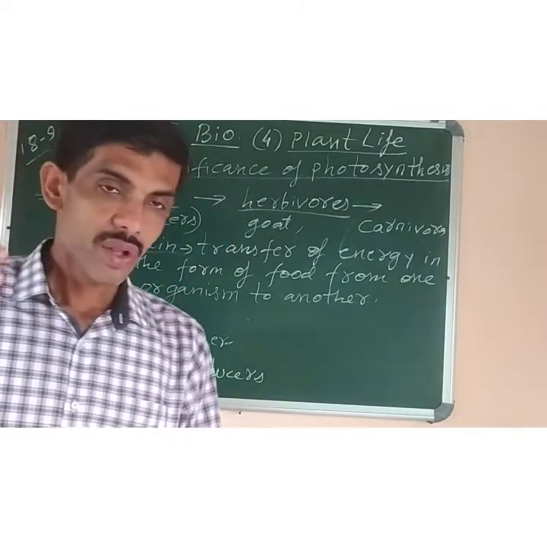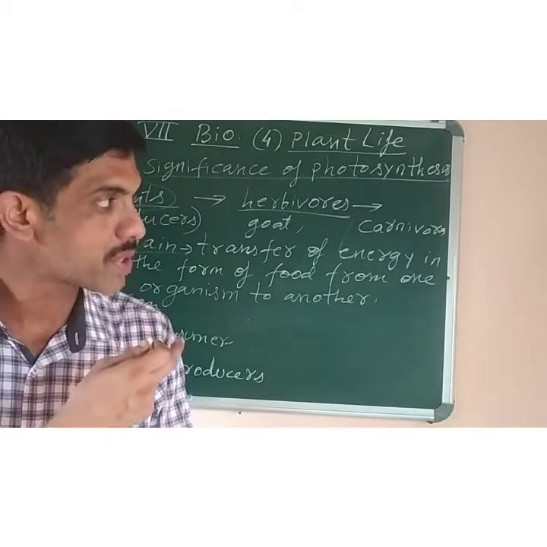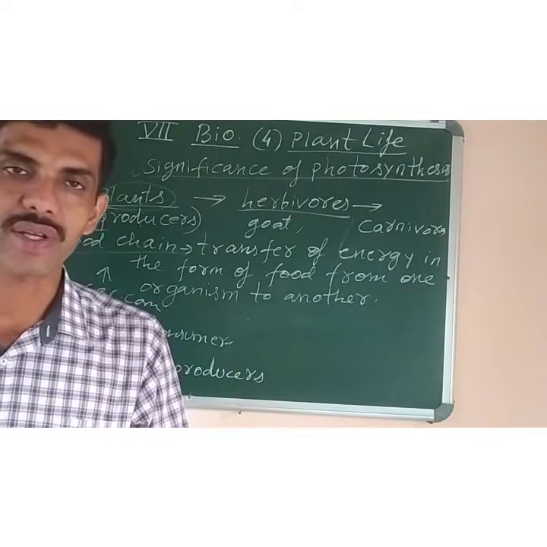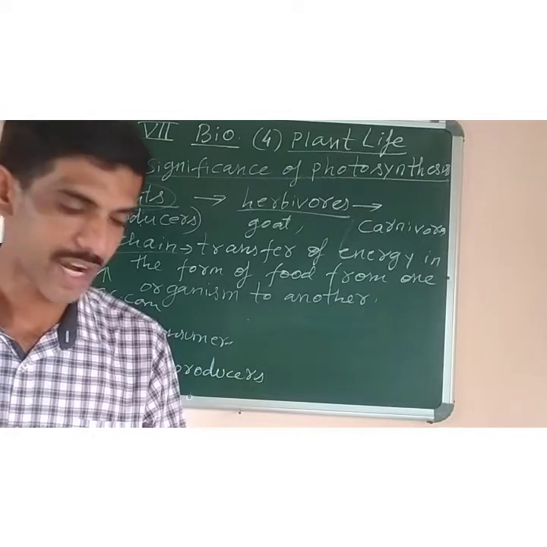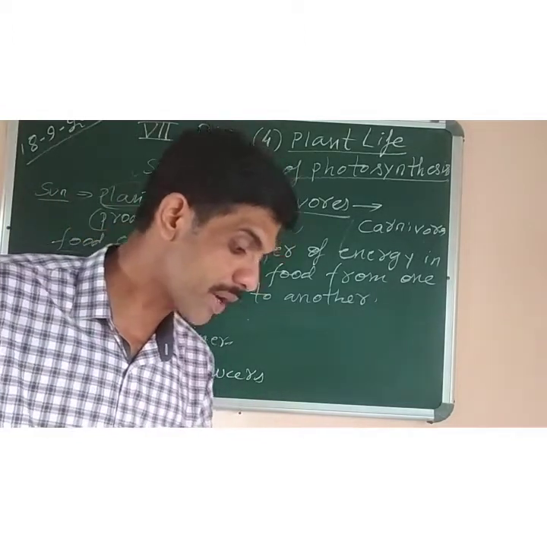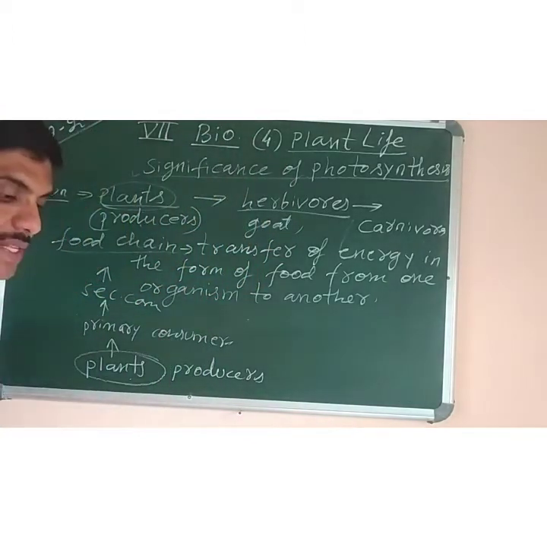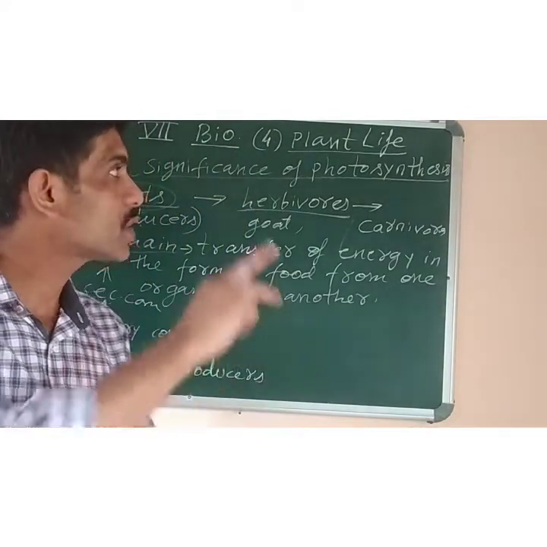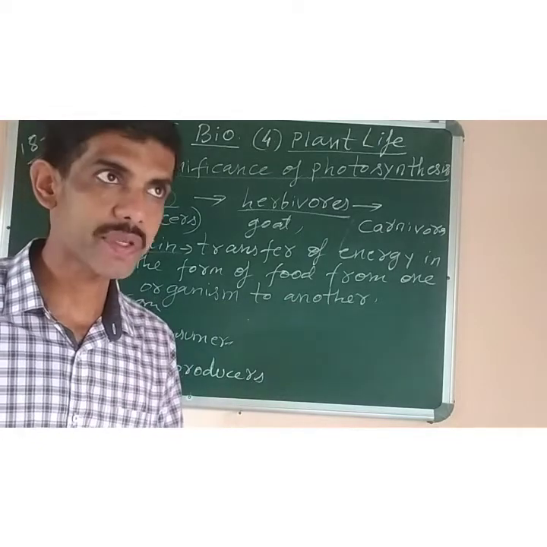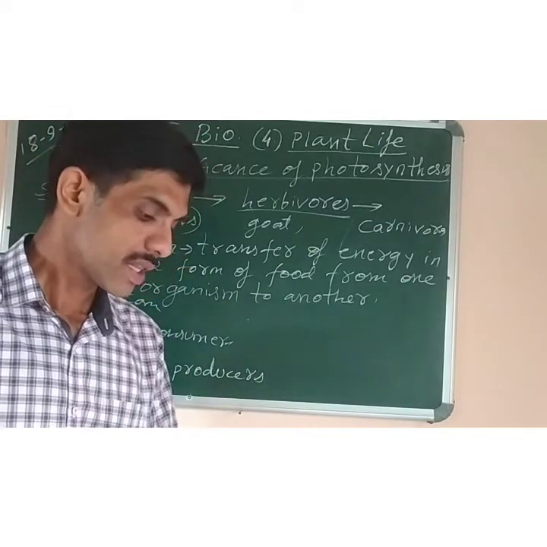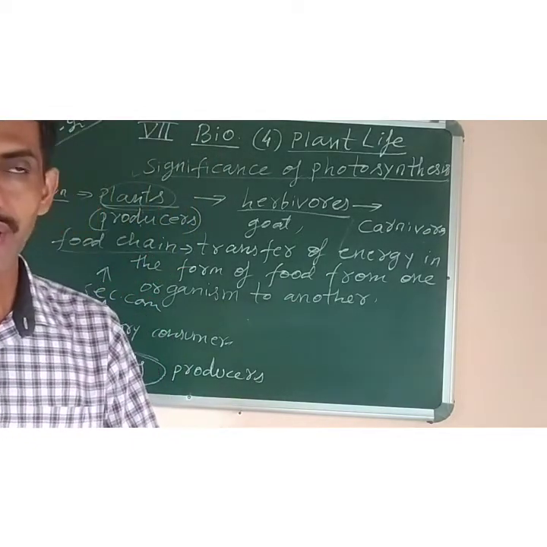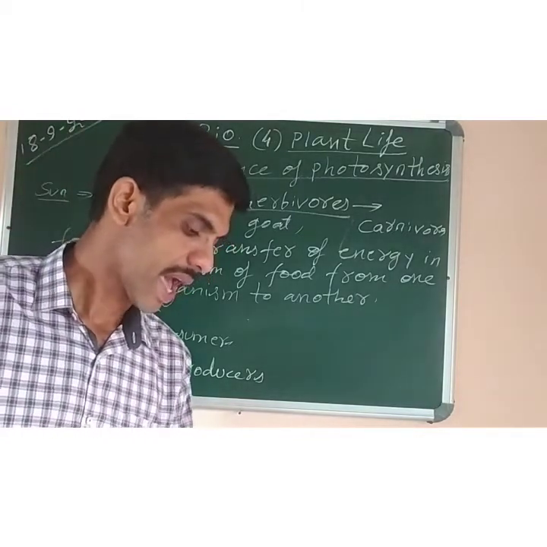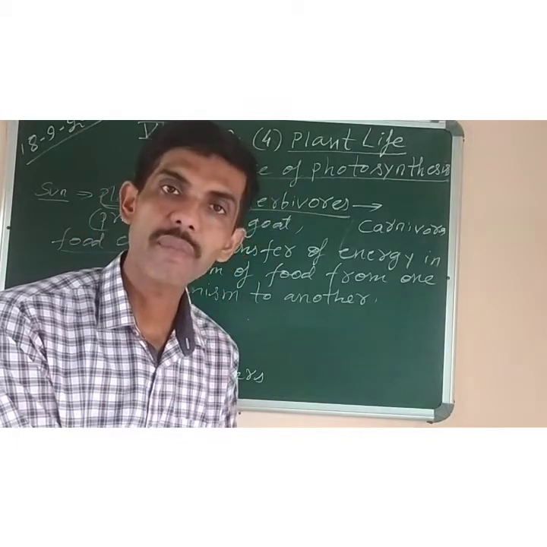So the oxygen which is produced by photosynthesis helps to maintain the balance of oxygen and carbon dioxide in the atmosphere. Now last point, the oxygen is used by animals and plants for cellular respiration. In the absence of photosynthesis, there will be no oxygen, that is, the atmospheric oxygen level will decrease and life on the earth will become impossible.